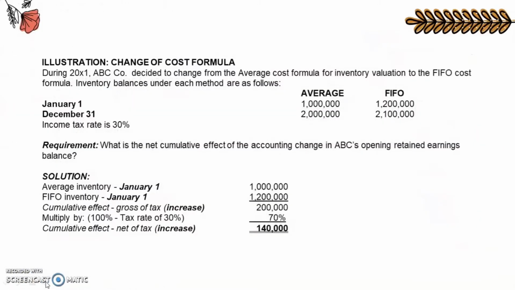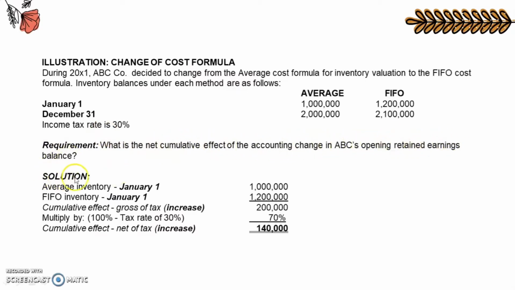So here's an illustration of a change of cost formula. Gaya nga ng sinabi ko kanina, dito, ABC Co. decided to change from average to a FIFO cost formula. So the inventory balances would be, in January 1, the average is 1 million, FIFO is 1.2 million, in December 31, the average is 2 million, and the FIFO is 2.1 million. The income tax rate is 30%. So the question would be, what is the net cumulative effect of the accounting change in ABC's opening retained earnings balance?